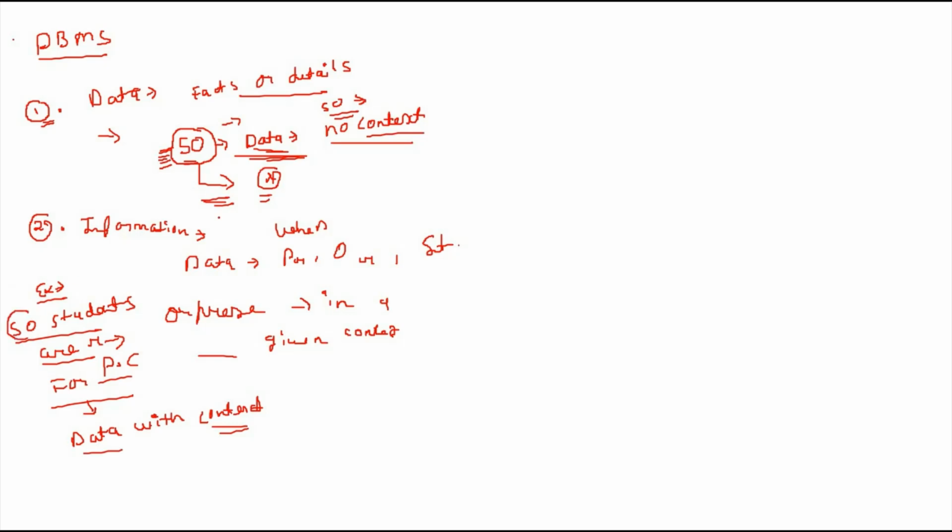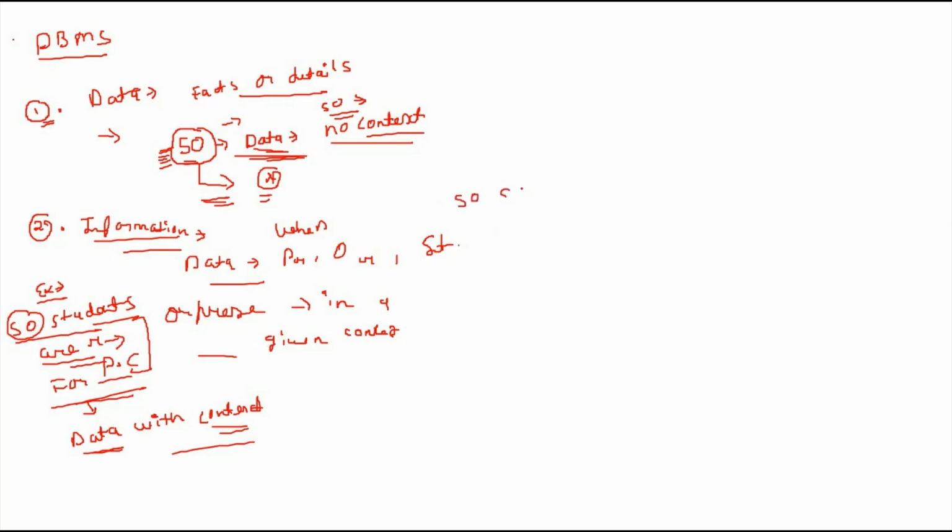This is the data, and this is the context. Students are registered for Python classes, so this is called the information. When data is processed, organized, structured or presented in a given context so as to make it useful, it is called information. So make it useful, it's called information.